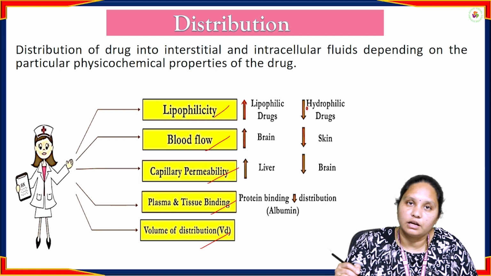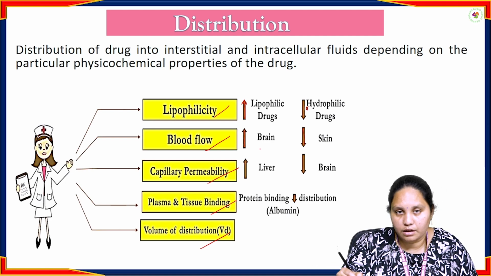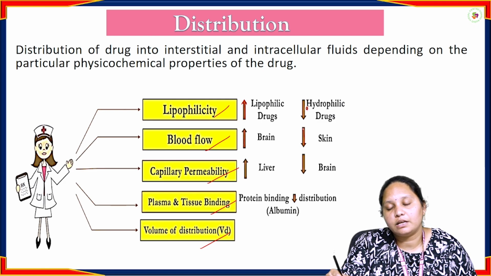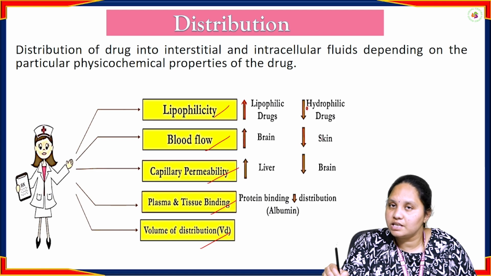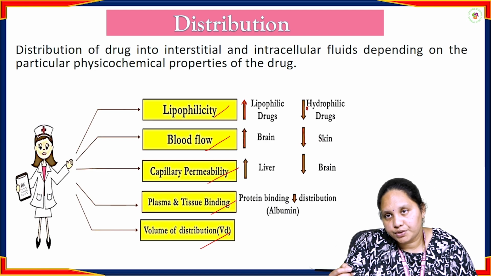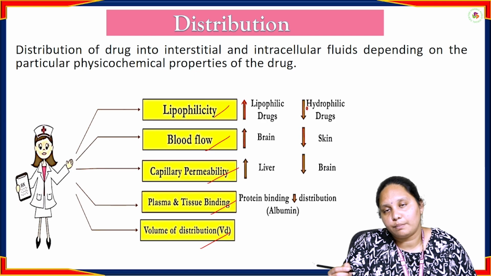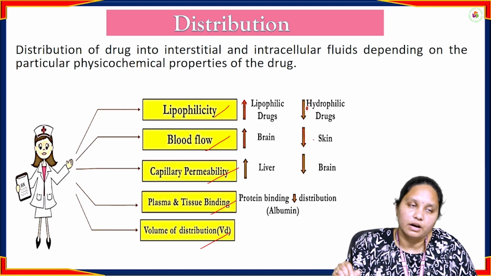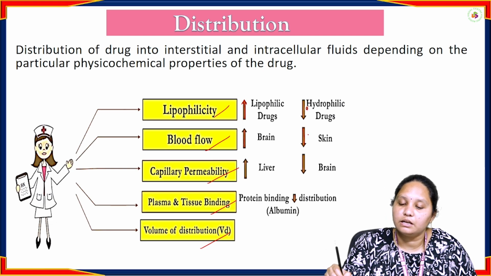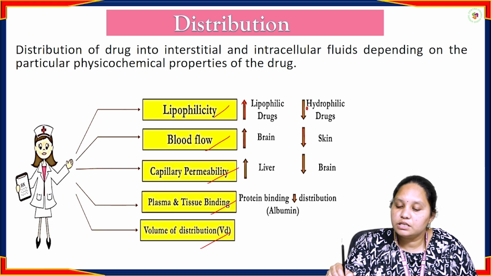That's the reason drug distribution is very fast in the brain. In the skin, we can see only a small capillary network. Because of that, drug distribution at the skin is very low. Also, the brain tissue is very soft with many capillaries, while the skin tissue is tough with few capillaries. That's the reason distribution in the skin region is low.